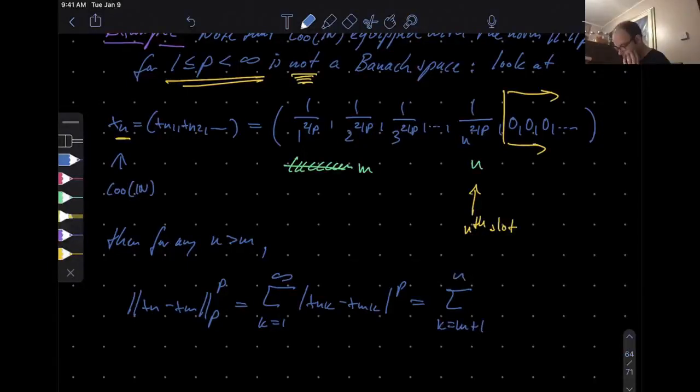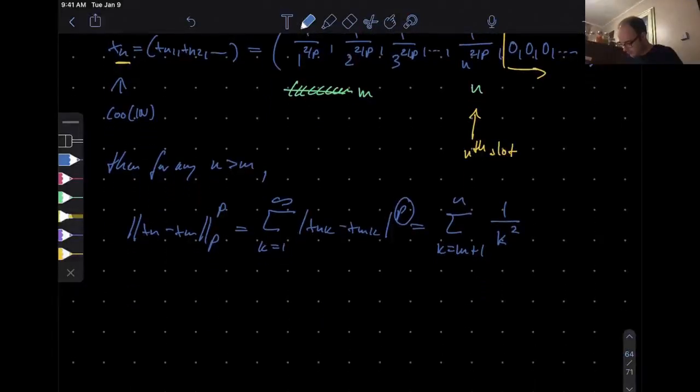And what survives? These terms in the middle. So this will be 1 over k to the power 2 over p, but then everything raised to the power p. So this will just be 1 over k squared. And that, of course, is the tail of a convergent series. So you just use the Cauchy criterion for series. As m goes to infinity, this one goes to 0.